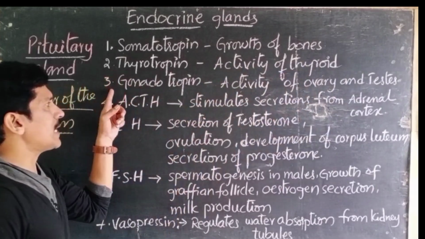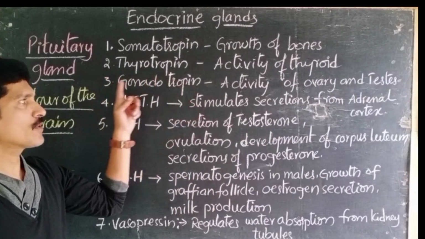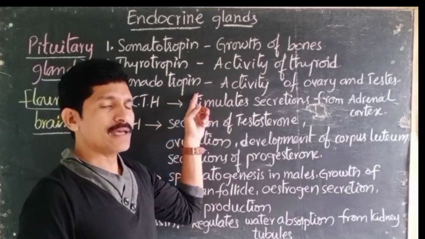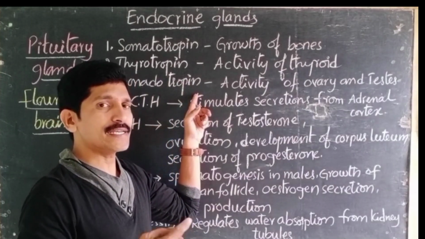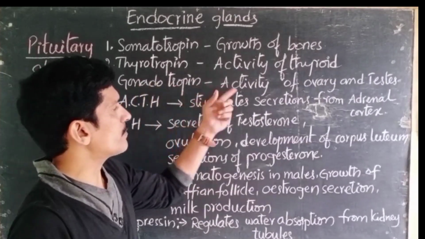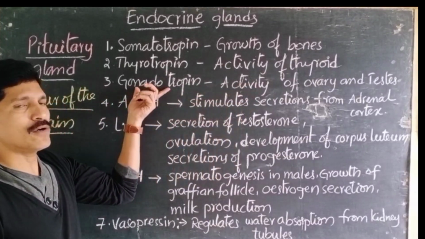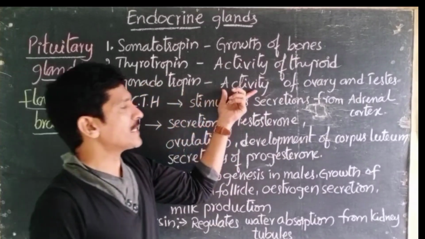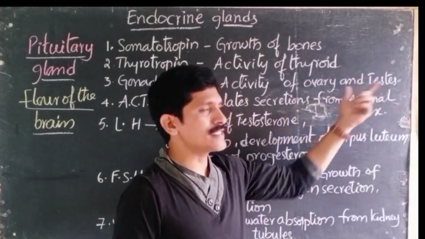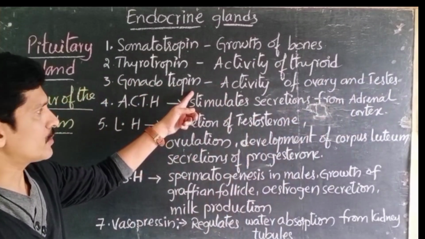And the next hormone is gonadotropin. Gonadotropin. Gonads, in the body, the ovaries and testes are called gonads, right? And these gonads are made active by gonadotropin. See this here, the activity of ovary and testes. Ovary and testes are activated by the gonadotropin hormone.